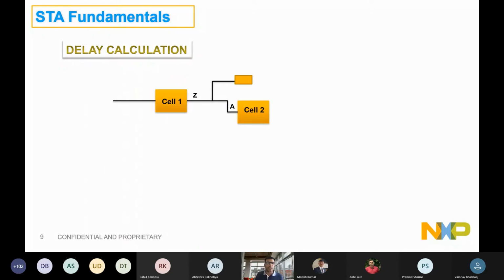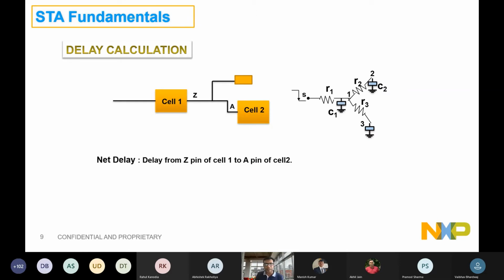So delay calculation. How is the delay calculated, right? This is the very basic diagram where a cell 1 is connected to cell 2, and then there will be a net delay, right?